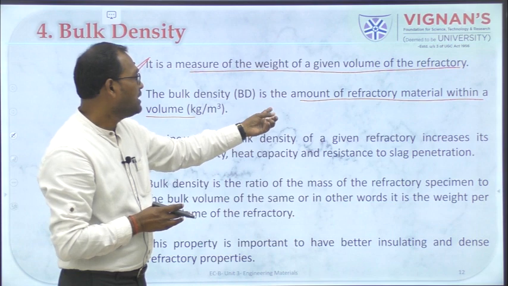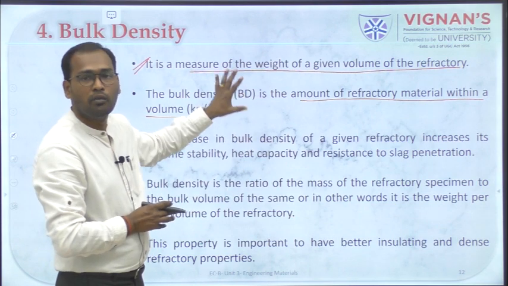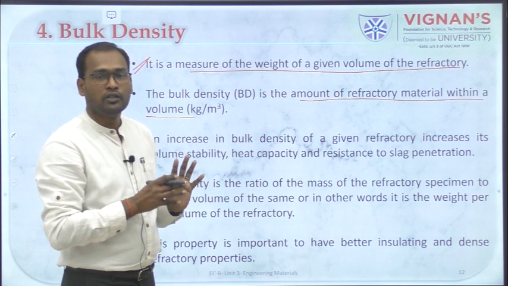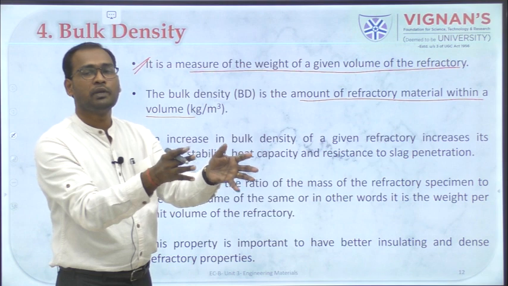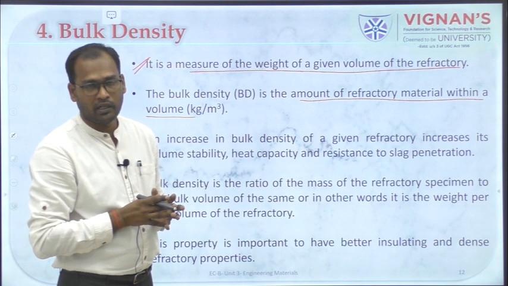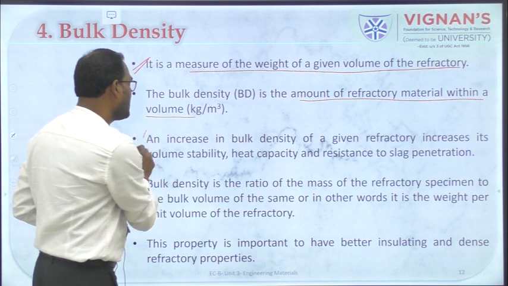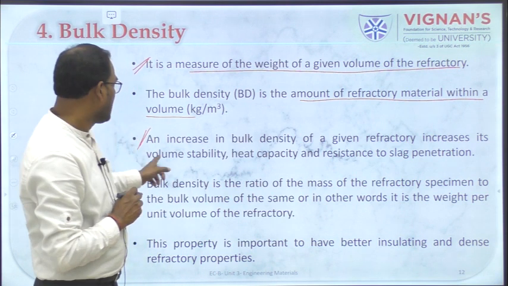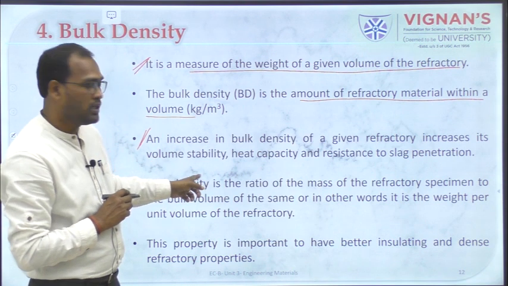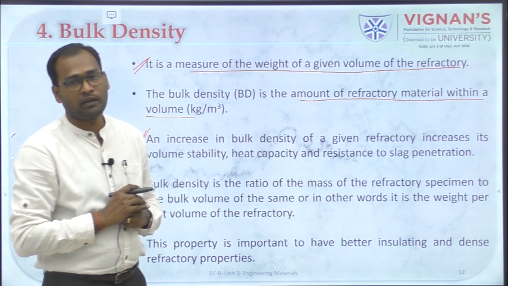Here, what is the amount of the refractory material in a given volume? Both are more or less the same. It shows the amount of a material which is used to make a specific volume of a refractory material. So that is called bulk density, and an increase in bulk density of a given refractory increases its volume stability, heat capacity, and resistance to slag penetration.